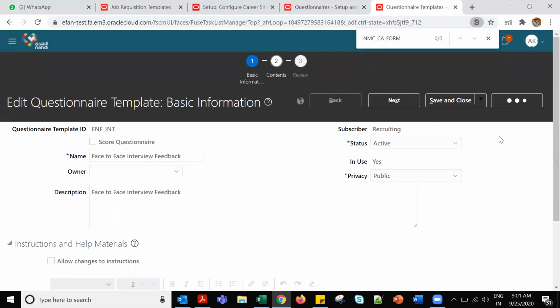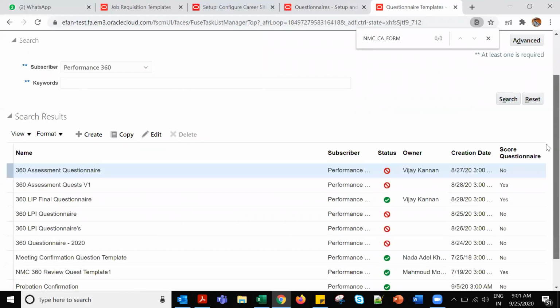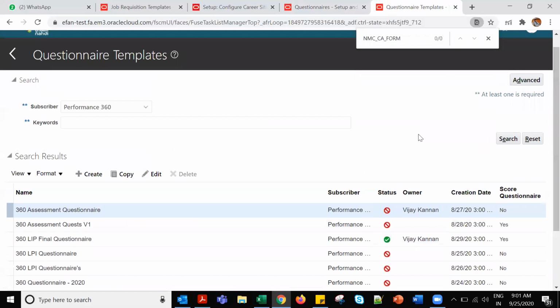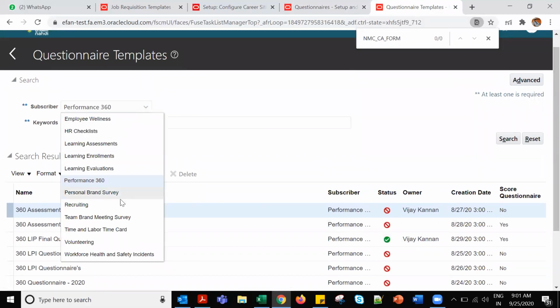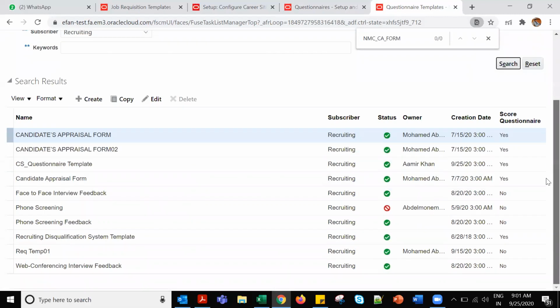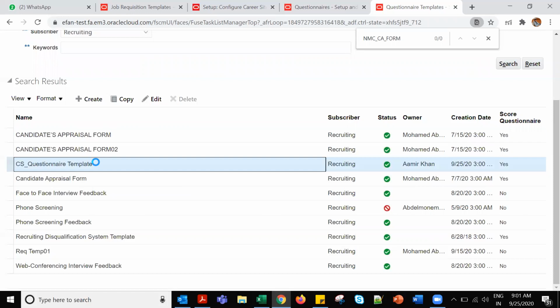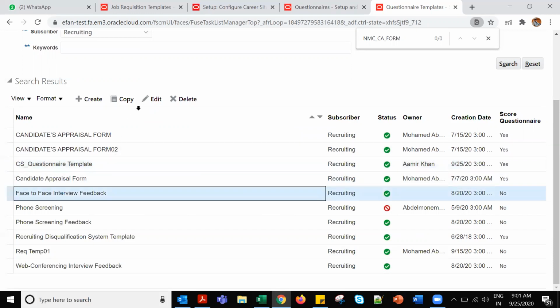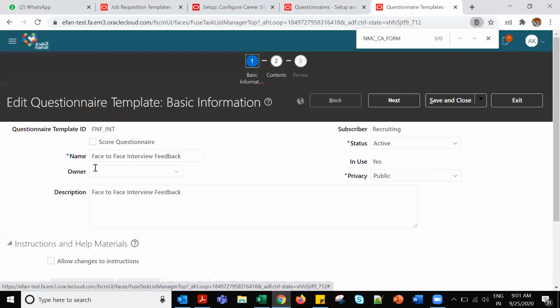Maybe we have to sign out or something. Sometimes it may be needed. Let's sign out and check. Yeah, but for that, let me check something again. It's the CS underscore questionnaire template. Description, what you have given, questionnaire template, right? Let me open it again and check this one. This is coming. Face to face, we didn't. We selected the score questionnaire, but here it's not selected.